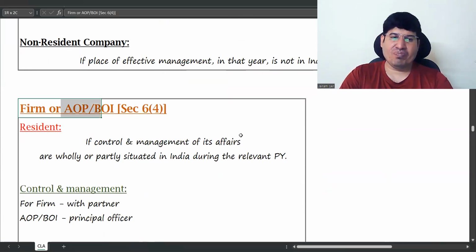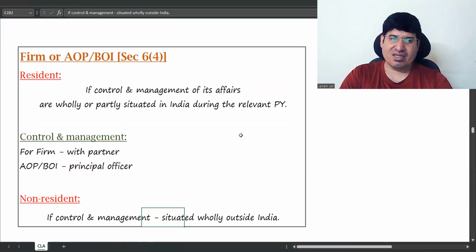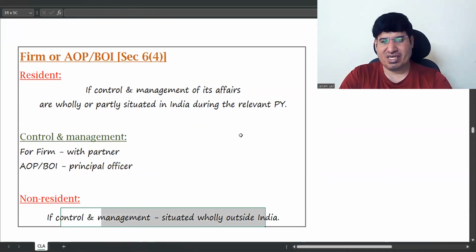After that, firm, AOP, BOI, same, copy and paste HUF, control and management, wholly or partly in India, wholly outside India. That's it. Non-resident is wholly outside India.